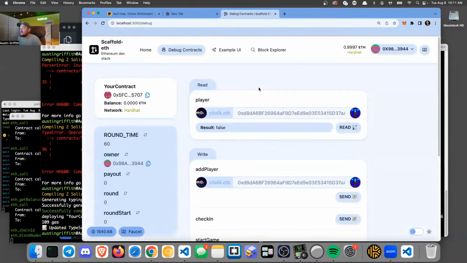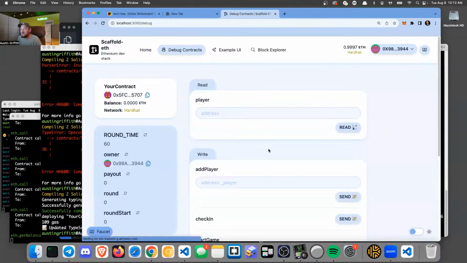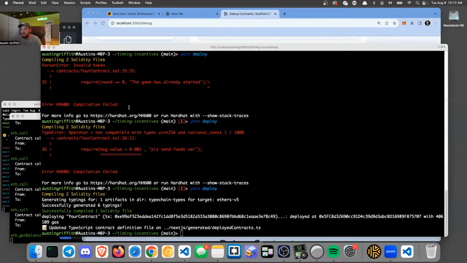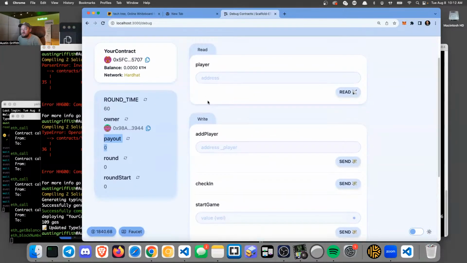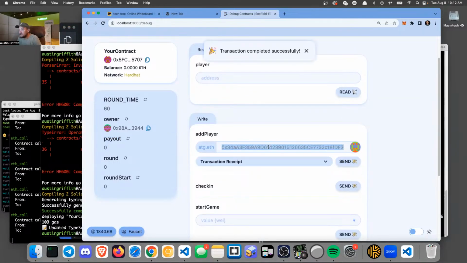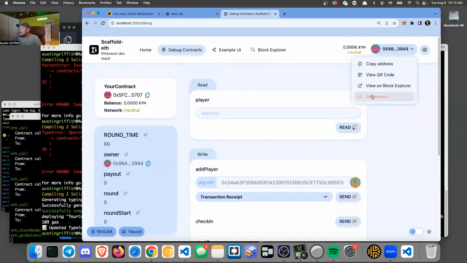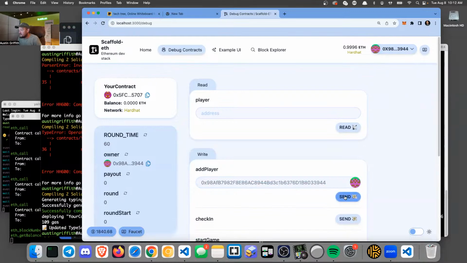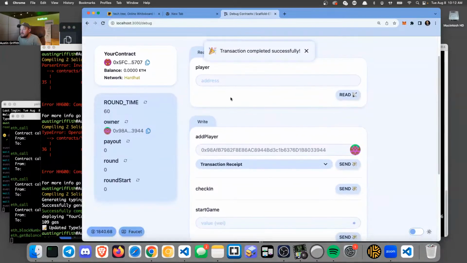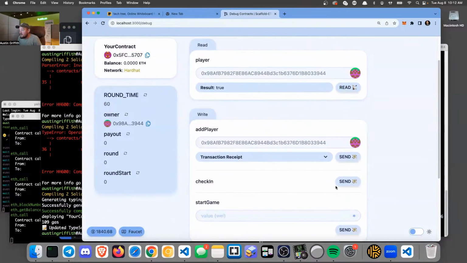Okay, here we go. Let's go. What do we got going on here? We should have a contract out there. Payout is 0, round is 0. We're waiting for us to start. First, I have to add players, right? So I'm going to add atg.eth as a player. Then I'm going to add me as a player because I want to be able to check in. If I check and see if I'm a player, I am.